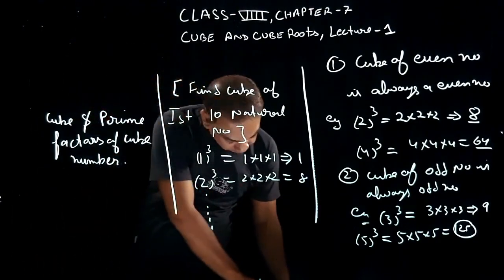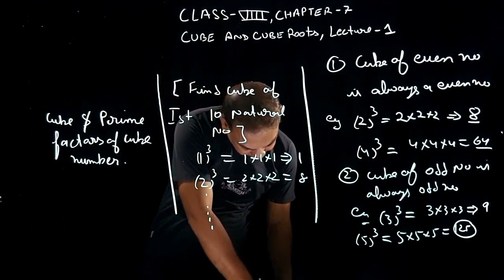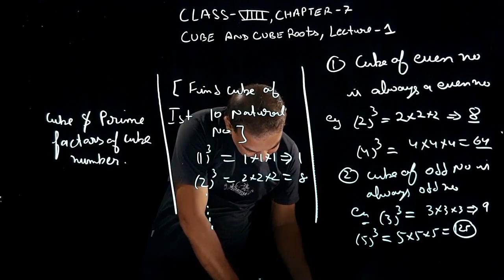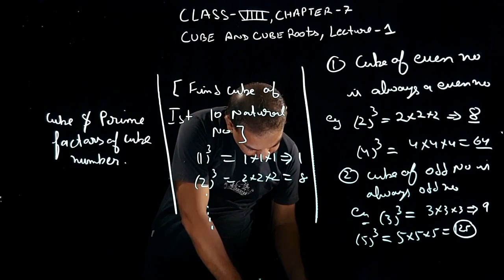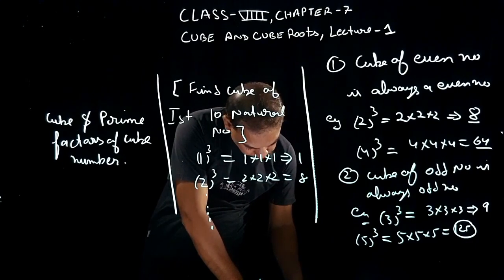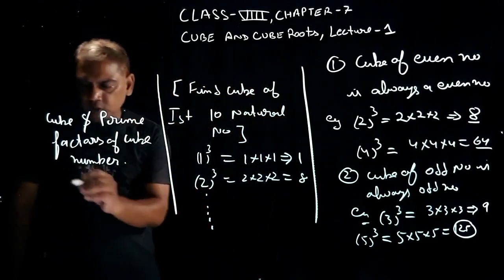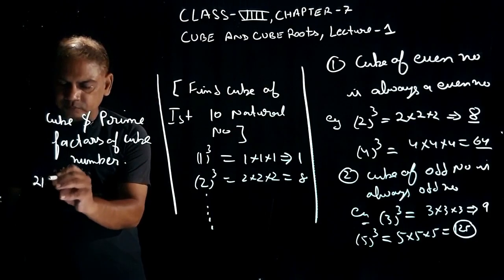Now for example, let's take a number. Let's say 216 is a number.